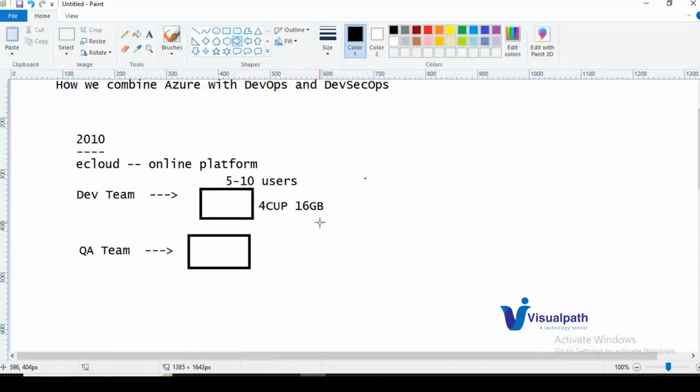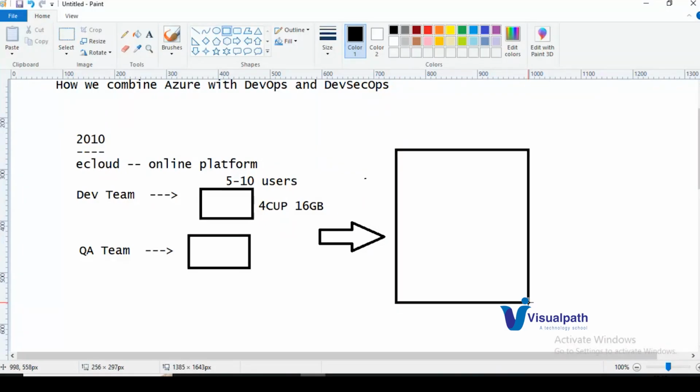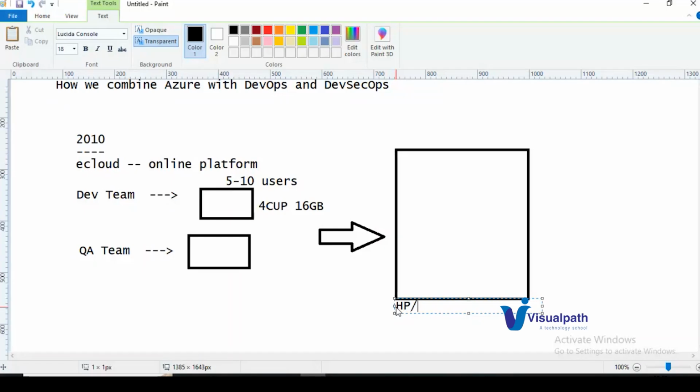So from the evaluation, from here we have gone to the server. Let us say this is one of the servers. What we need to do is purchase a server and deploy our applications over there. At that time, the distributors or vendors for these servers were IBM or HP. These vendors provide servers, so we need to purchase a server from them and use it for our application deployments.